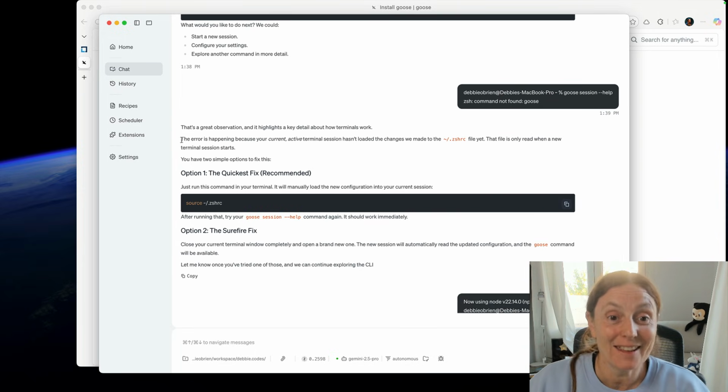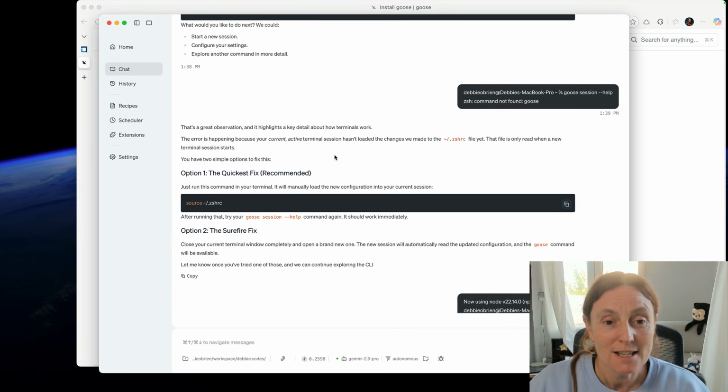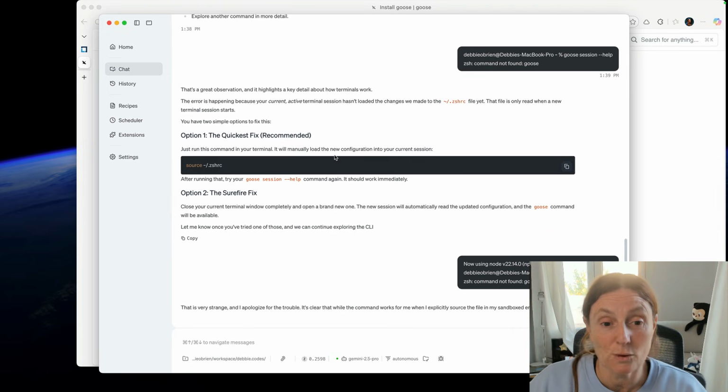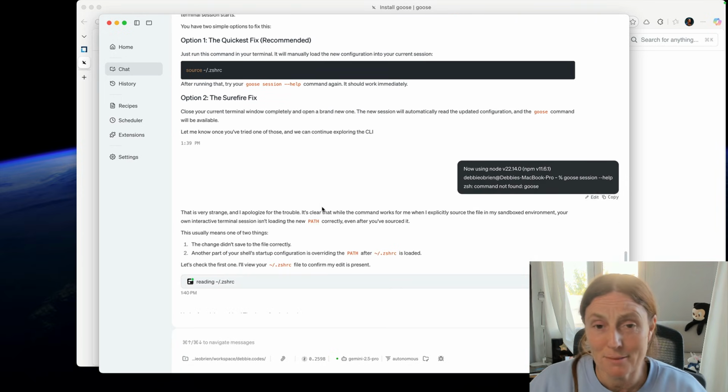And the answer was, "That's a great observation, and it highlights a key detail about how terminals work. The error is happening because your current active terminal session hasn't loaded the changes we made. The file is only read when a new terminal session starts." That's something I always forget: close that terminal, reopen it again. So it said I had two ways to fix it. The quickest fix is to run this command, and then the other one. Now, I closed the terminal and did it again, and I'm still getting this error.